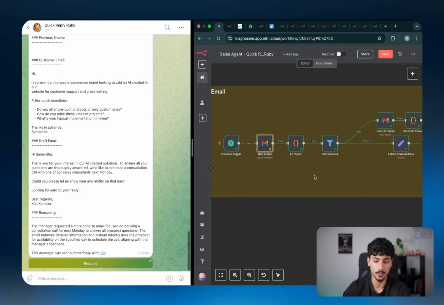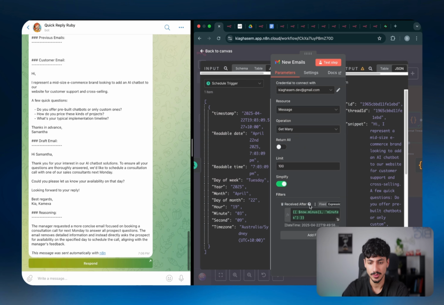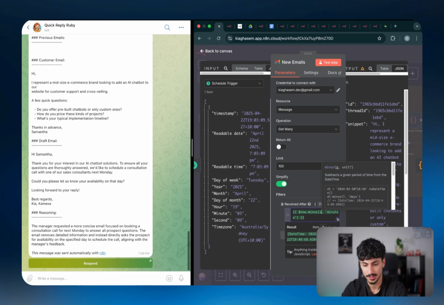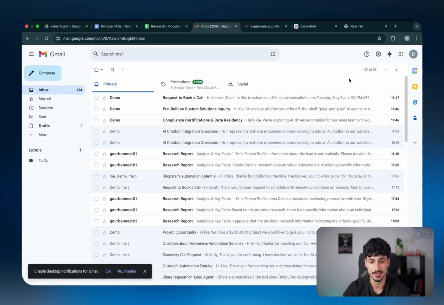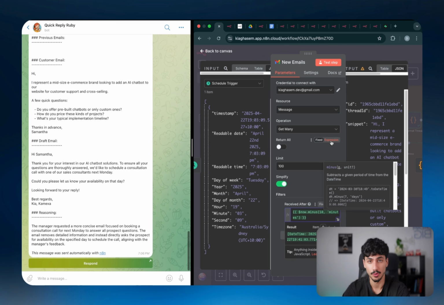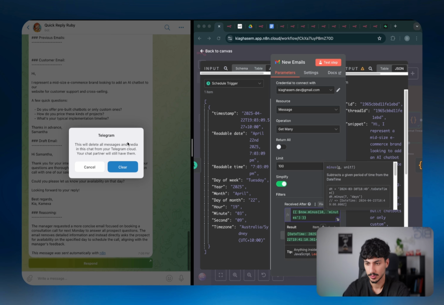So now just before I run the workflow, I'm going to come into the new emails node and make sure we're grabbing the last 10 minutes of emails. Because as you guys can see, the earliest one was received at 7:46 and it's now 7:51. So we want to make sure that we're hitting all of those emails within that one single batch. And then I'm just going to clear the history for quick reply Ruby.